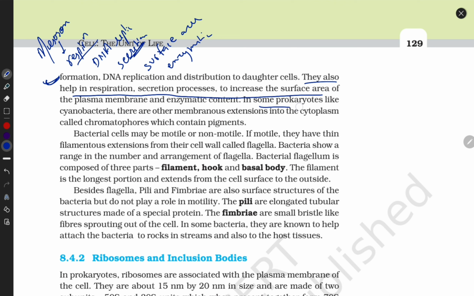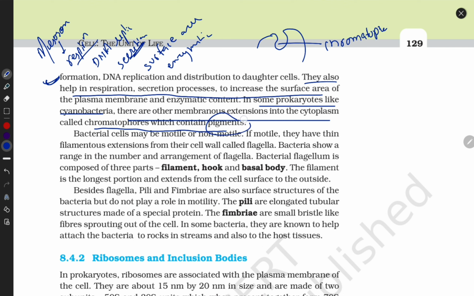Clear? In some prokaryotes like cyanobacteria, there are outer membrane extensions into the cytoplasm called chromatophores, which contain pigments. If the membrane extends inside, we call it a chromatophore. What do they contain? They contain pigments. They synthesize their own food, so they store the pigment chlorophyll.